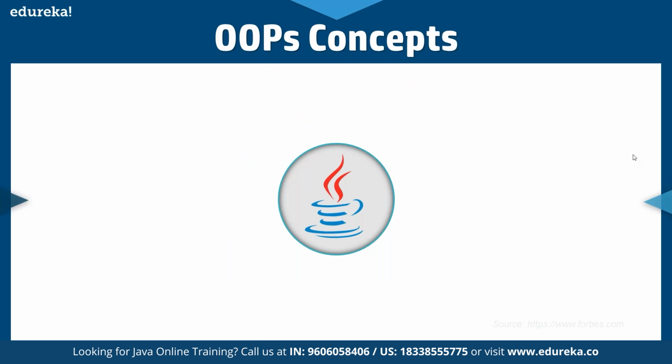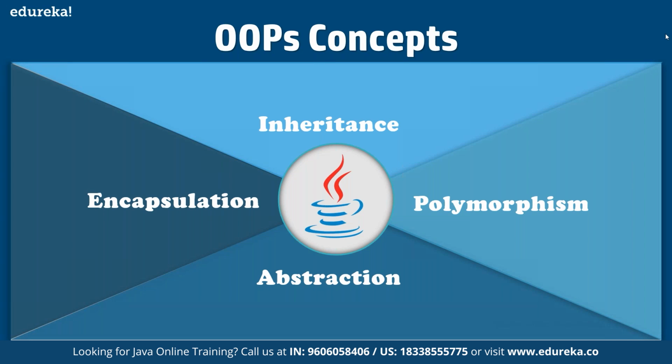So basically, OOPS has four different components available. We have inheritance, polymorphism, abstraction, and encapsulation. So these are the building blocks of the OOPS concept. And now let's talk about each and every one of them one by one as we proceed further.